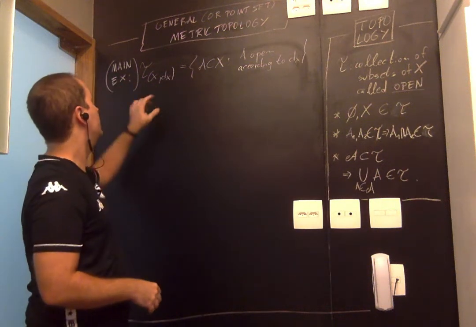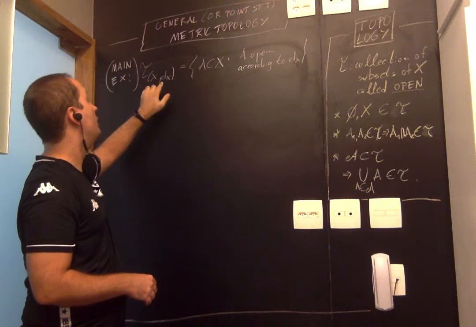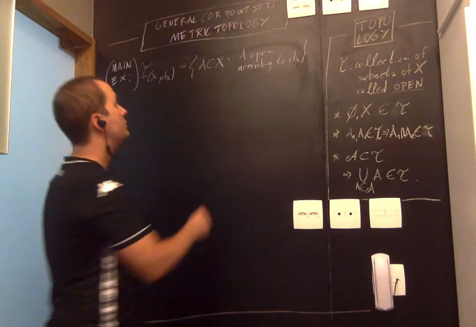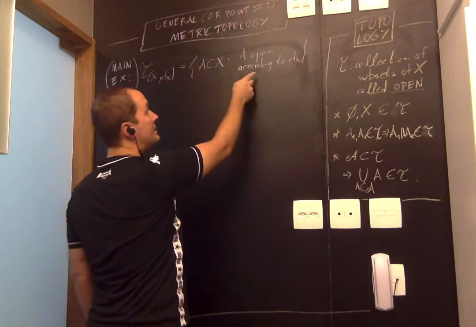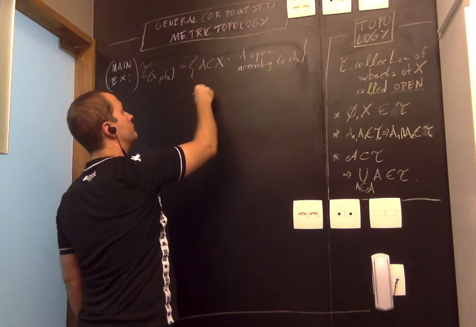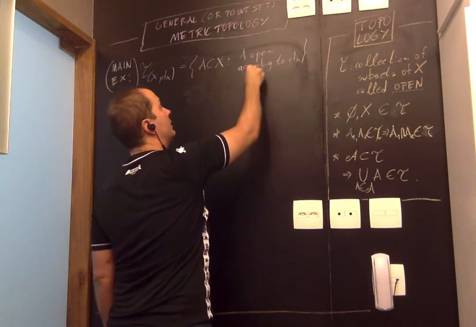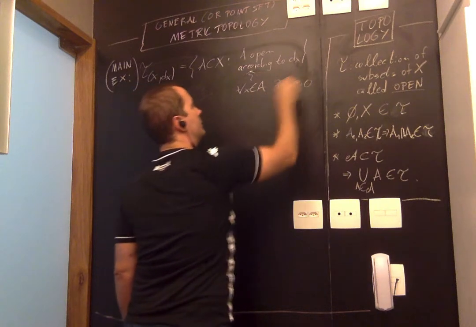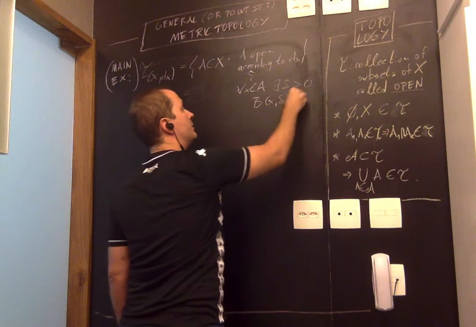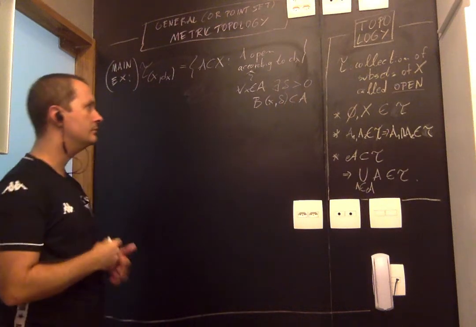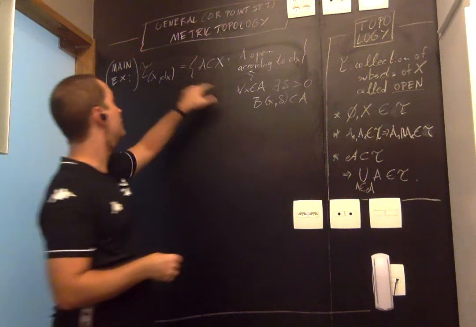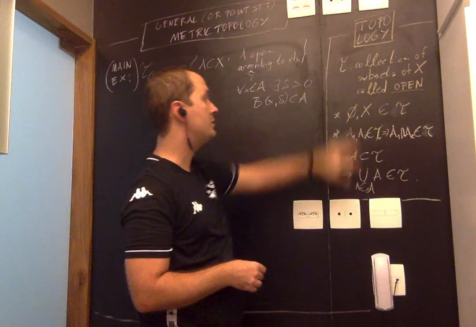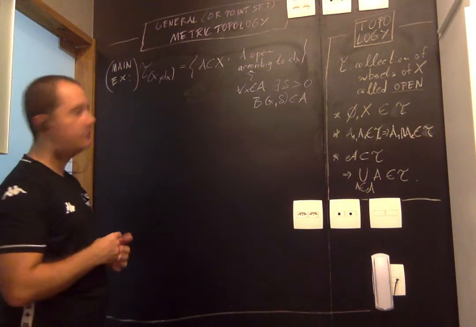We saw in the video that whenever you have a metric space with a metric d sub x, there's a natural topology associated with it, which is you consider the open sets according to the metric, right? Which really means that for all x in A, there exists a positive radius delta such that B(x, delta) is contained in A. Right, so these are the open sets according to the metric d sub x, and this collection of subsets of X forms a topology in this sense. Okay.